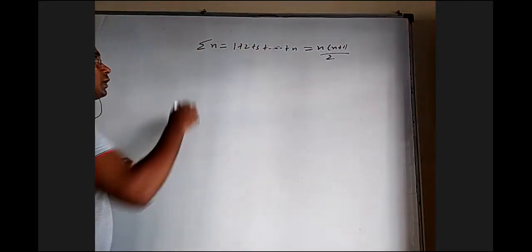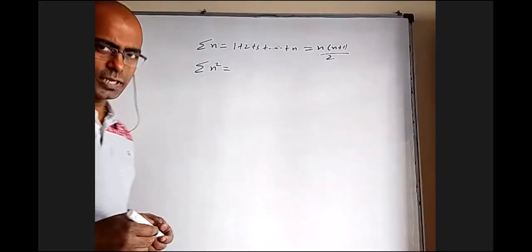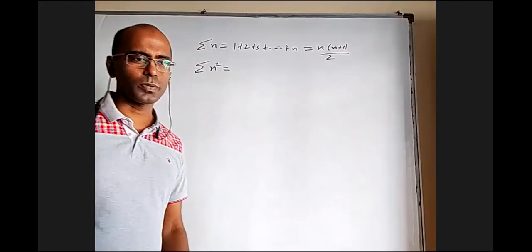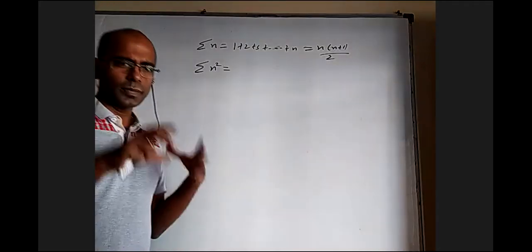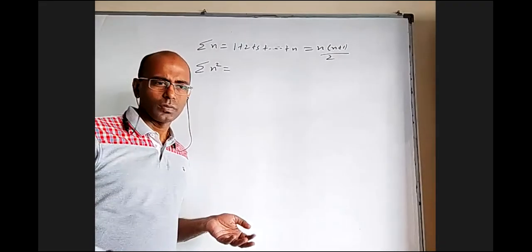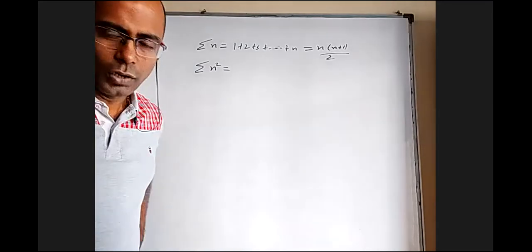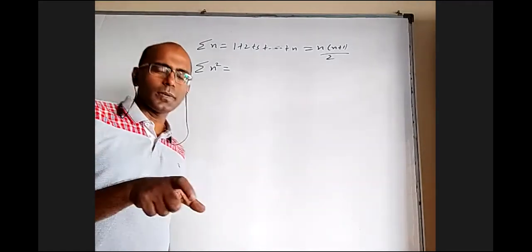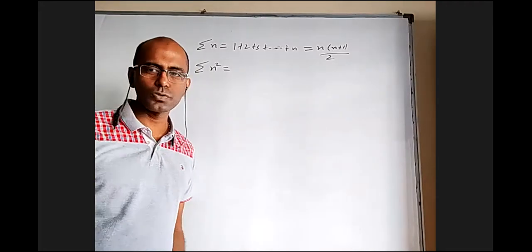Sigma n square. Of course, generally, anything that you learn in these 2 years, you should know with the proper proof and explanation and logic. There are a few things where in the beginning we learn the proof and later on we don't even bother and it is not required anywhere. For example, are you going to use the sin a plus b formula, sin a cos b plus cos a sin b, with a derivation, in any question?